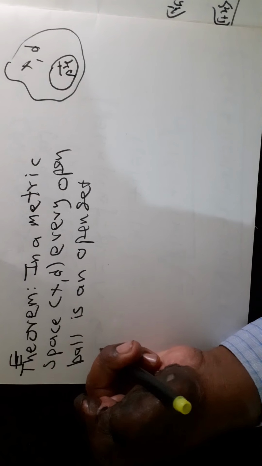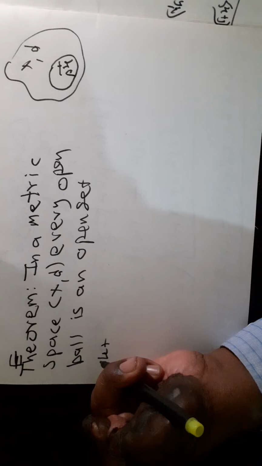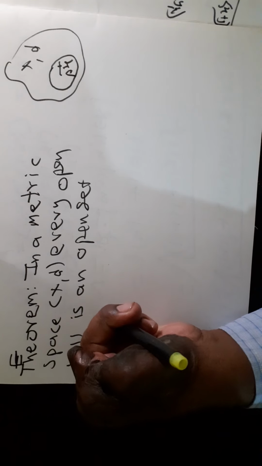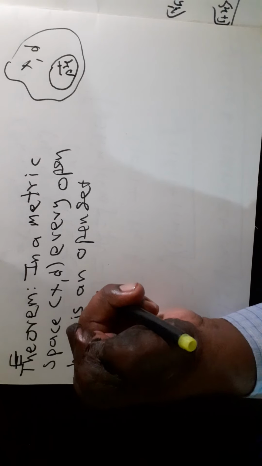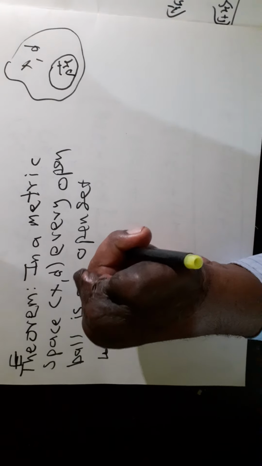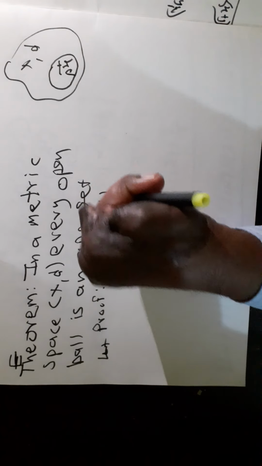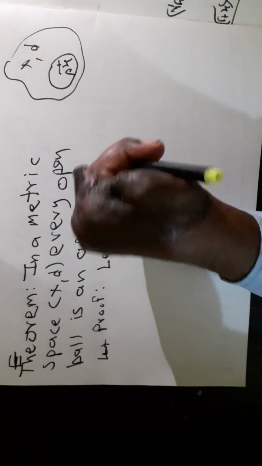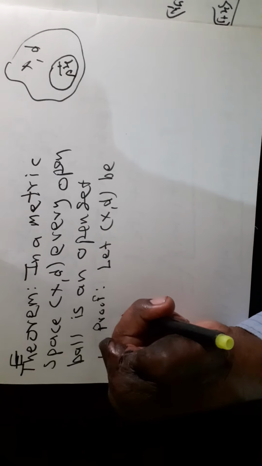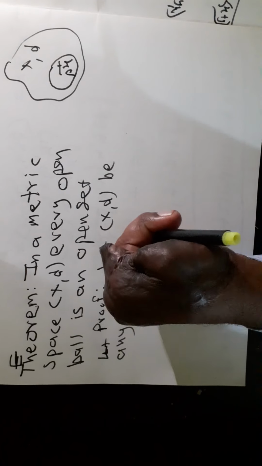Prove: in a metric space (X, d), every open ball is an open set. Let us prove this. Let (X, d) be any metric space.